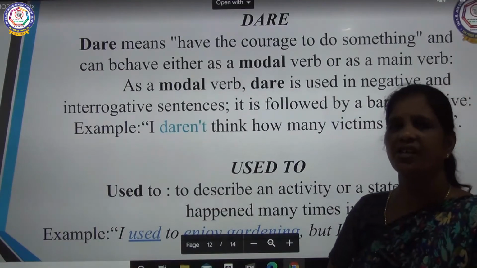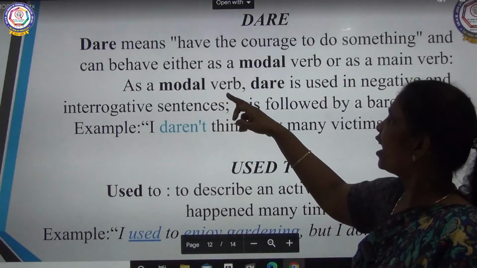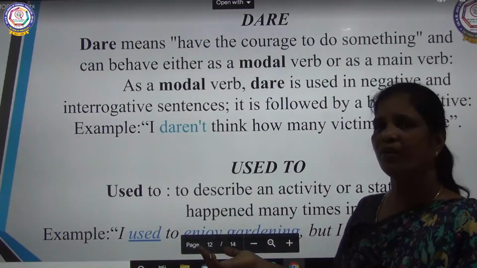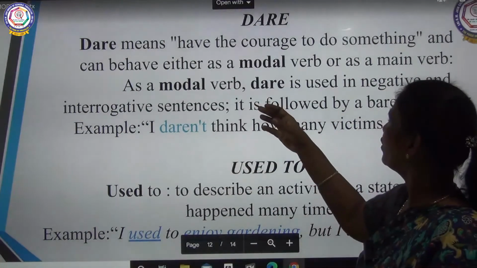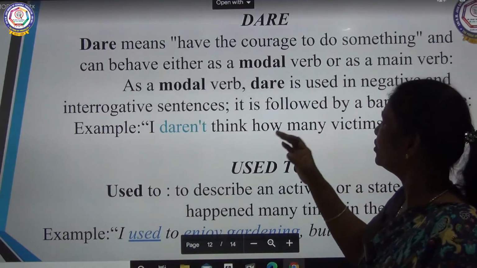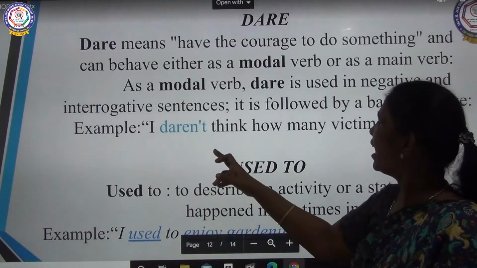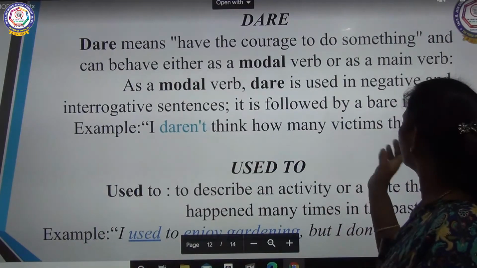Dare means have the courage to do something and can behave either as a modal verb or as a main verb. It acts as a main verb or a modal verb. As a modal verb, dare is used in negative and interrogative sentences. It is followed by a bare infinitive. I daren't think how many victims there are.